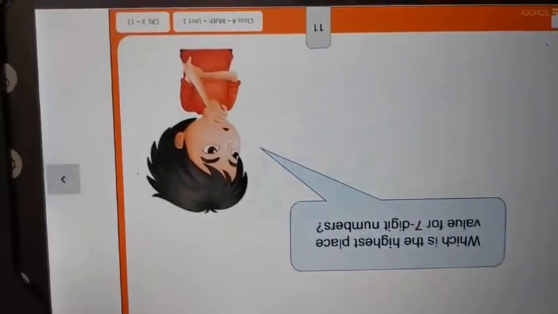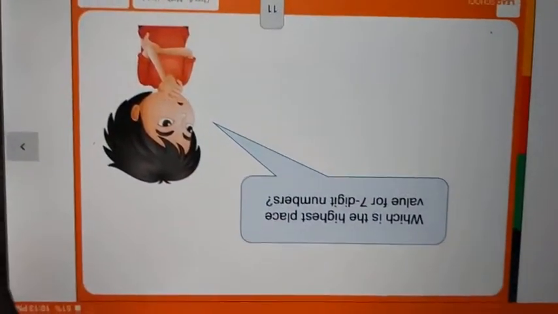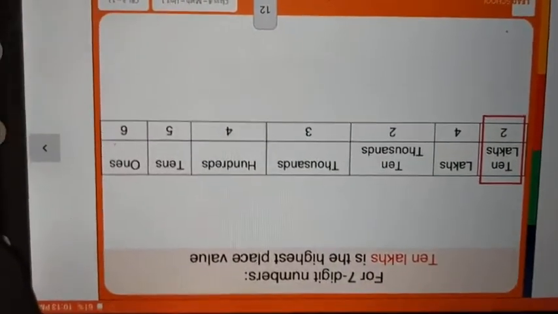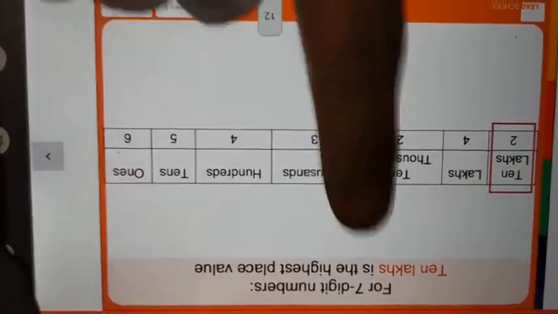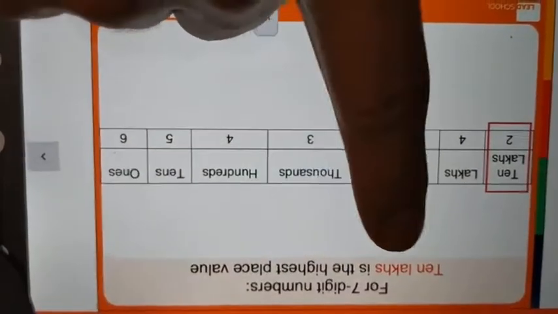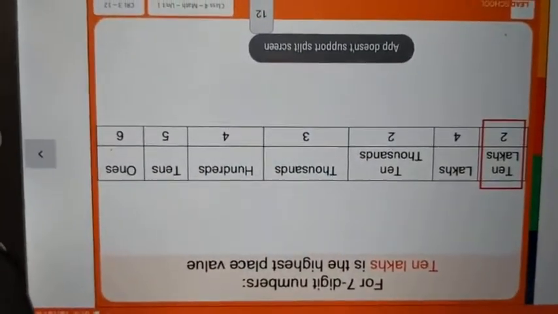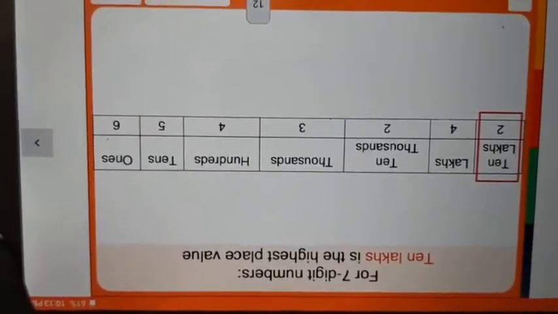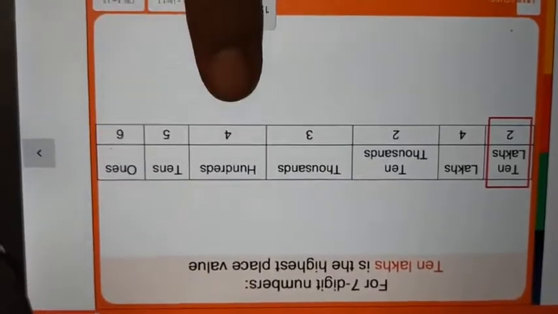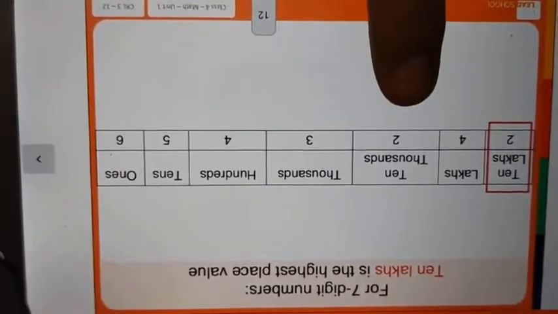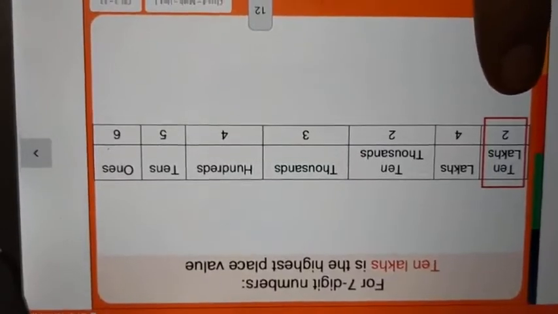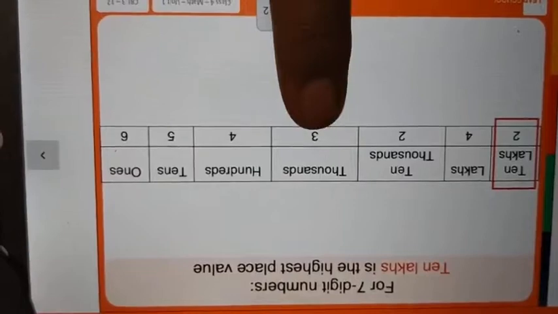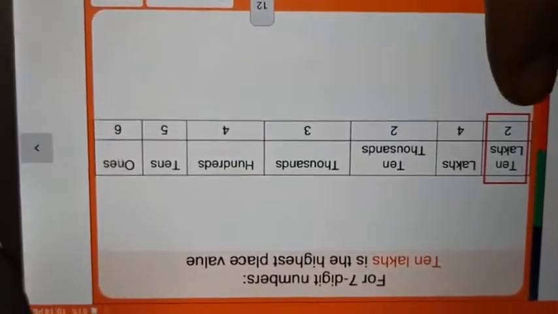Which is the highest place value for 7 digits? That we have to find. Okay. So, let's see. For a 7-digit number, 10 lakhs is the highest place value. Now see, ones, tens, 100, 1000, 10,000, lakhs, 10 lakhs. Count the digits. 1, 2, 3, 4, 5, 6, 7.